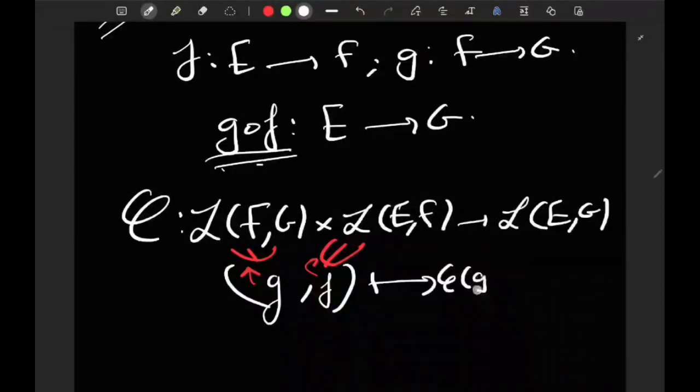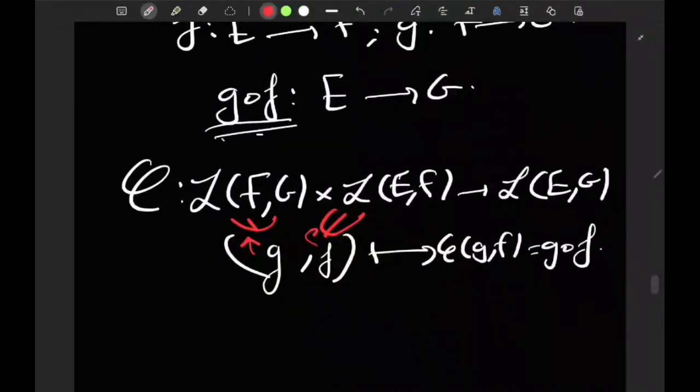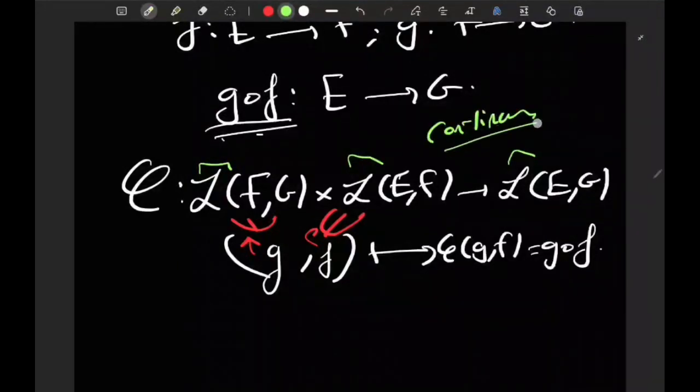This is all artificial, because it really depends what you want to compose first. You can do it the other way around. So g round f, the linear bounded map g round f. Recall that whenever I say L of something, I'm talking about continuous maps. It's never just about linear or multilinear maps. They should be continuous.